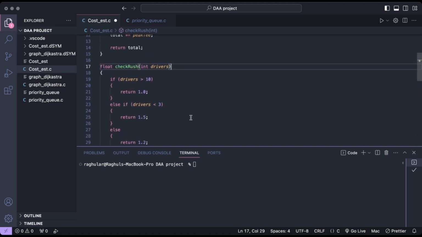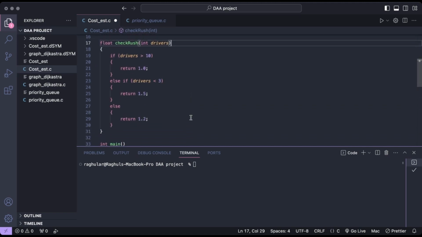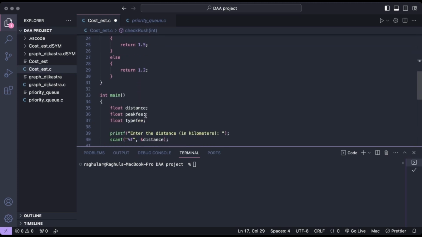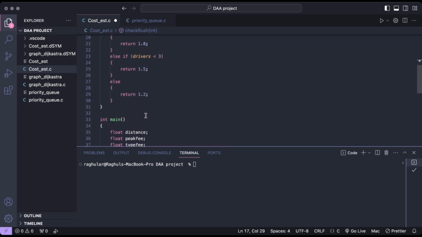Next there is a function which checks the rush. This function applies surge pricing based on the number of available drivers. The logic works like this: if the number of drivers is greater than 10, it returns the value 1. Then if the number of drivers is less than 3, it returns 1.5. If it is in neither condition, it returns 1.2.